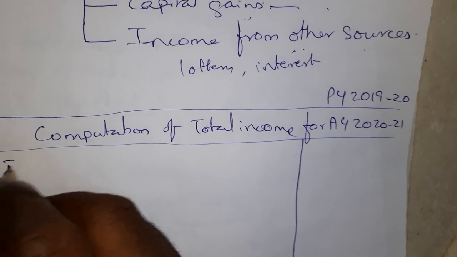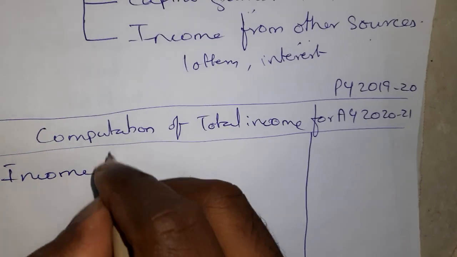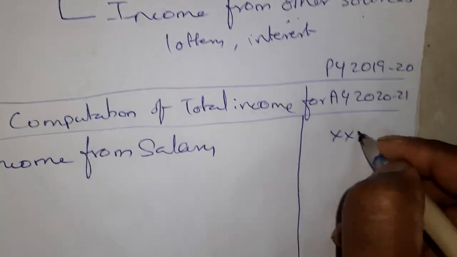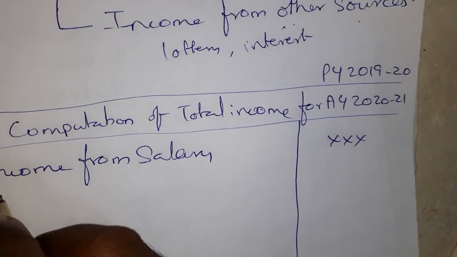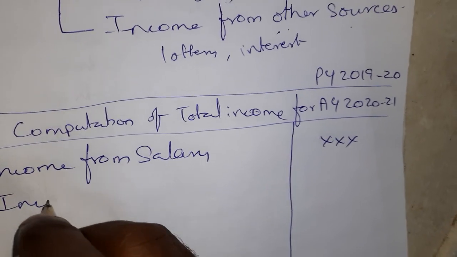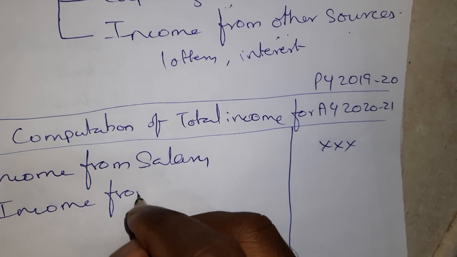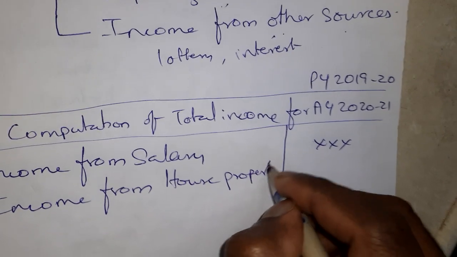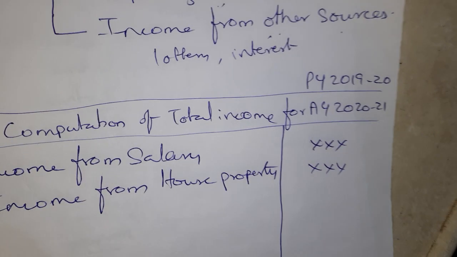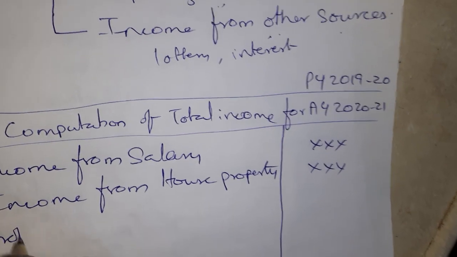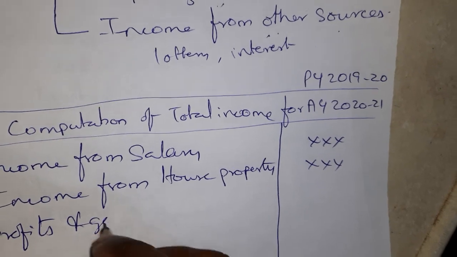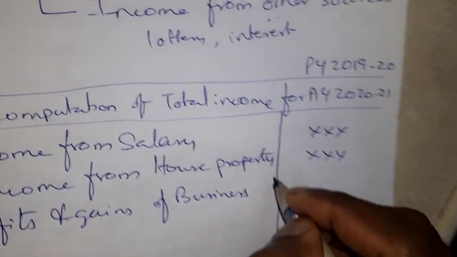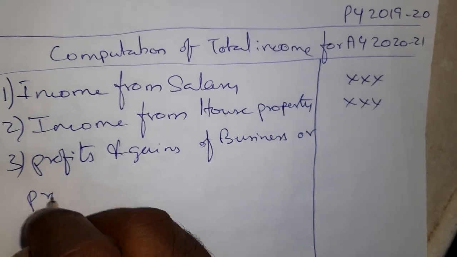First you write income from salary. Now put a symbol. This is just a format. Next you write income from house property. Put a symbol there. Third one, you write profits and gains of business or profession.